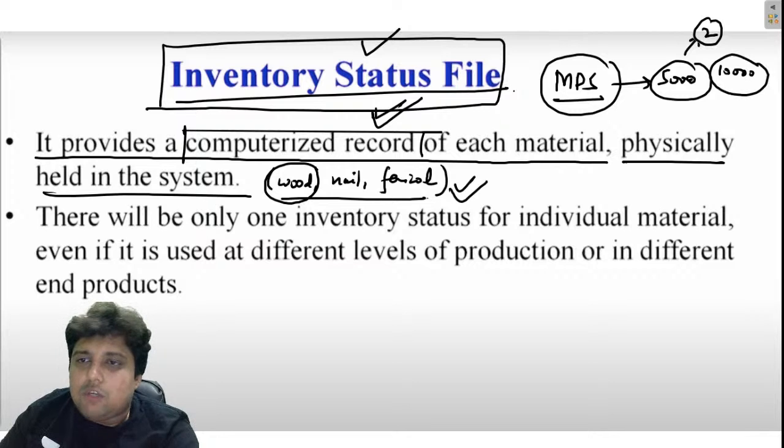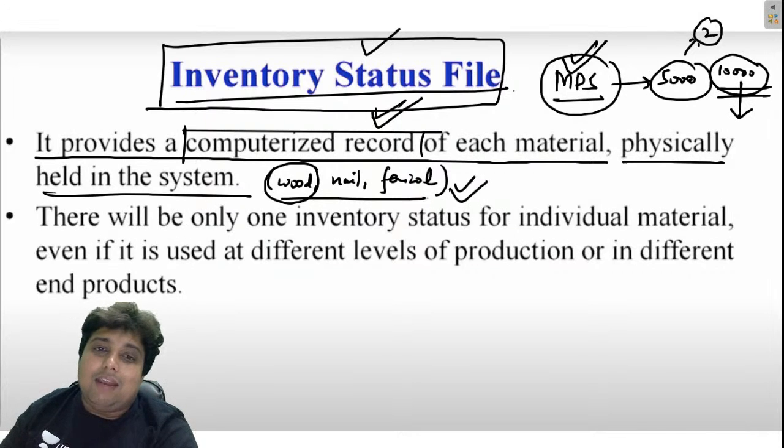So as soon as we use the master production schedule, the inventory status file will automatically detect whether we have 10,000 units of wood or not. If, say, we have 10,000 units of wood, then it will calculate in what time period these 10,000 units of wood will get consumed, right?